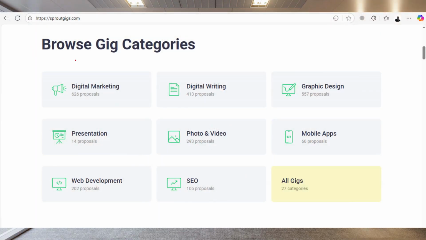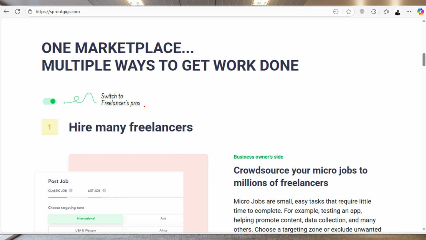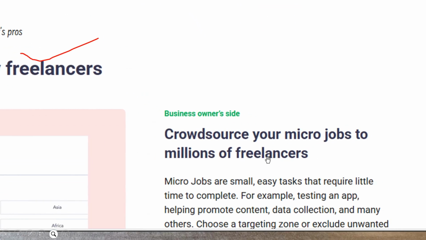So the types of gigs that you'll be doing here are digital marketing, digital writing, graphic design, presentations, and so on. So you've got different jobs that you can do here in different categories as well. As a business, you're able to hire freelancers. As I've highlighted before, you can create some sort of crowdsource. If you've got micro jobs, small jobs, you can create them and actually hire people to carry out these tasks.